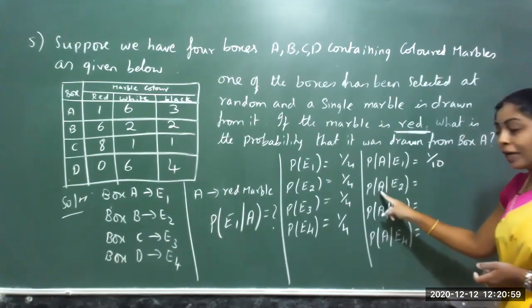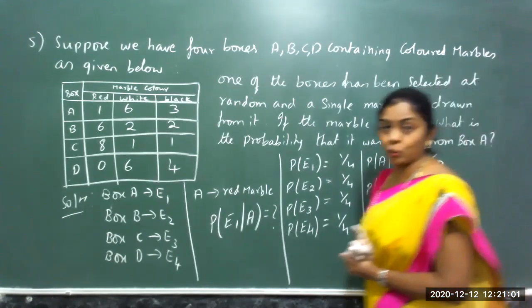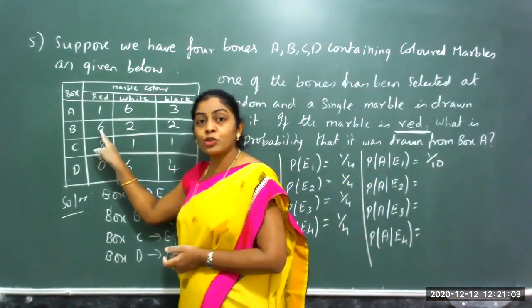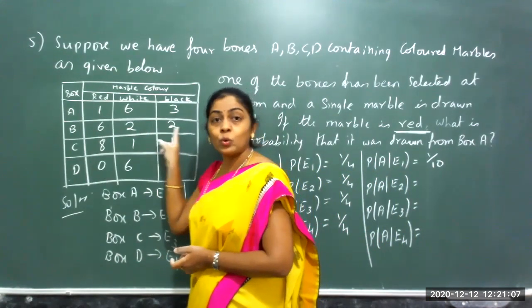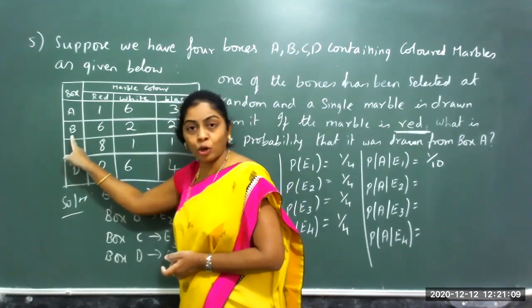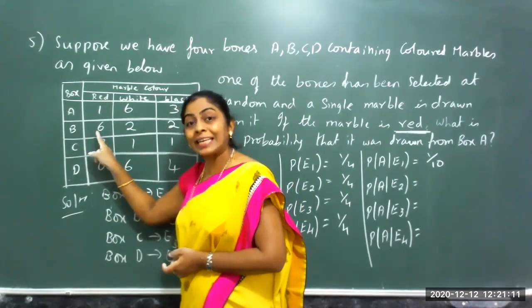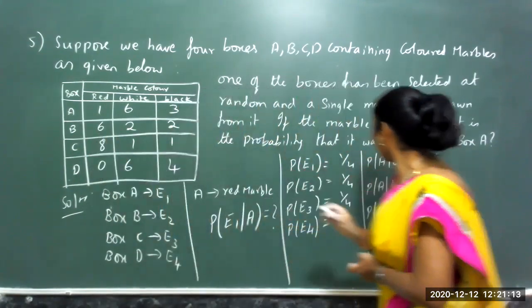When I go to red marble from box 2, red marbles in box 2 are 6. White is 2 and black is 2. Totally 10 are there in box 2. But the chances of getting a red marble is 6. So 6 by 10.